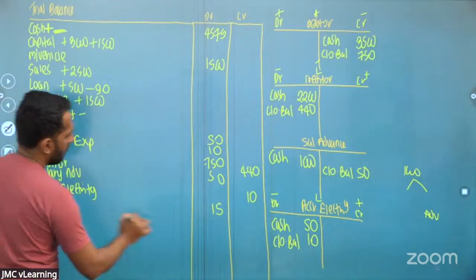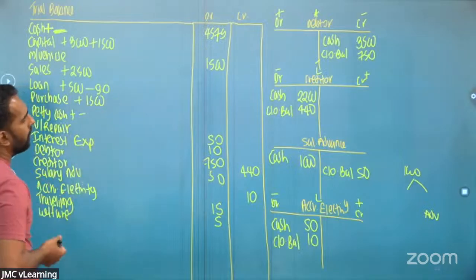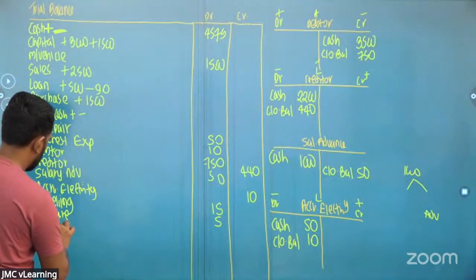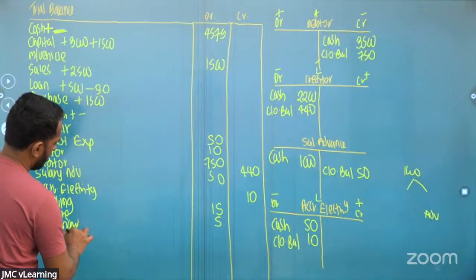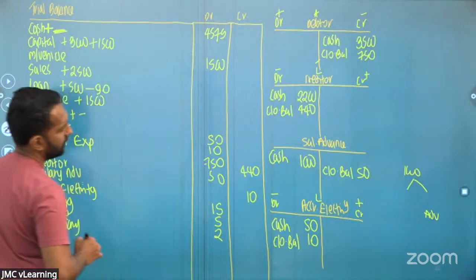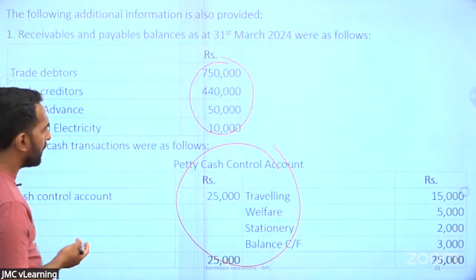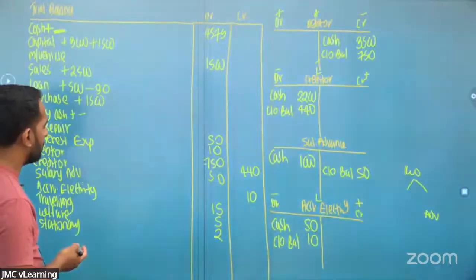Welfare expense will be increased 5 rupees. Stationery expense is 2 rupees. Ultimately, your petty cash balance is 3 rupees.